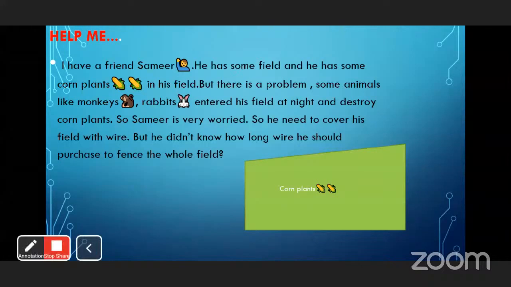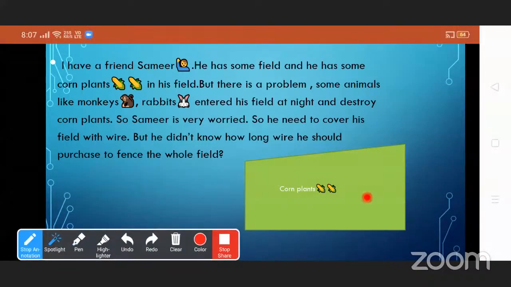So students, here my friend Samir has a cornfield, a very nice cornfield. See here, this is the cornfield. But at night, some animals like monkeys and rabbits destroy his field. So he is very worried about how to get rid of them. He wants to fence his whole field, but he didn't know how long a wire he needs to fence the whole field. Here is the diagram of that field.